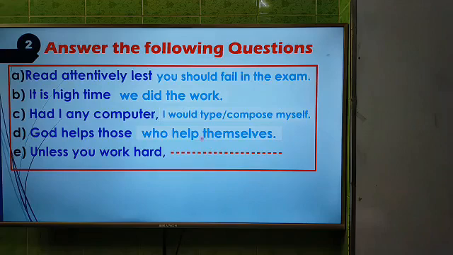Okay, now the last one, "Unless you work hard". As it is a subordinate clause, we have to use a principal clause to answer this question. Unless you work hard, you cannot shine in life. If it were "unless you worked hard", it would be "you could not shine in life". As it is in present indefinite, we have to use "cannot". Unless you work hard, you cannot shine in life.